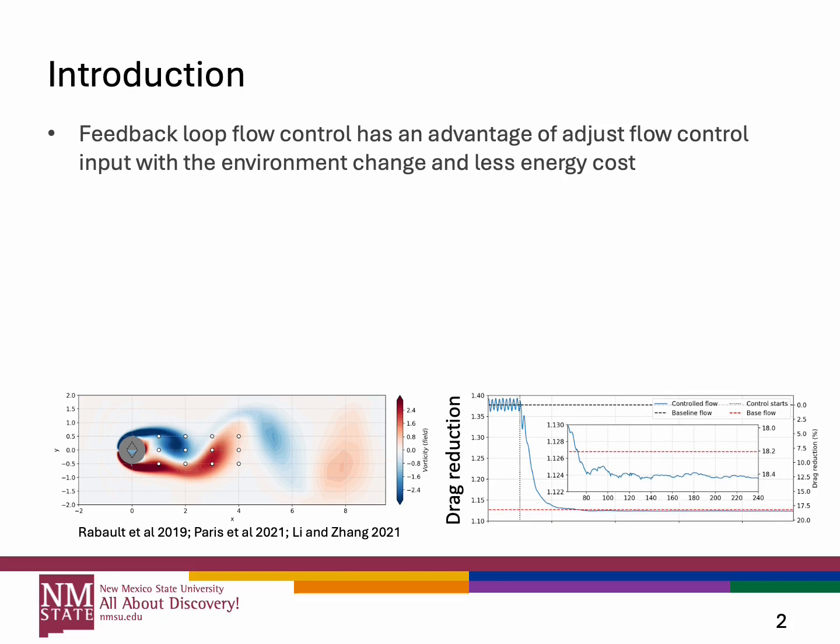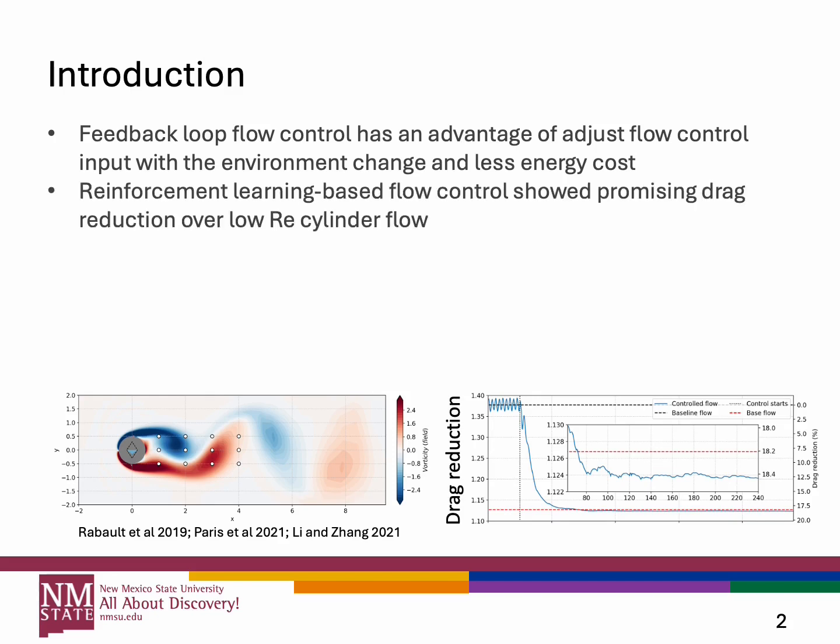So in that case, it can handle some variations or challenges in the flow field, which cannot be handled by the open loop flow control. On the other hand, the feedback loop flow control usually has a lower energy cost compared to the open loop. So it sounds really attractive. However, designing a feedback loop flow control is really a challenge, particularly for high-order nonlinear flows. As we mentioned, the recent development of reinforcement learning combined with flow control shows great potential for designing the feedback loop flow control.